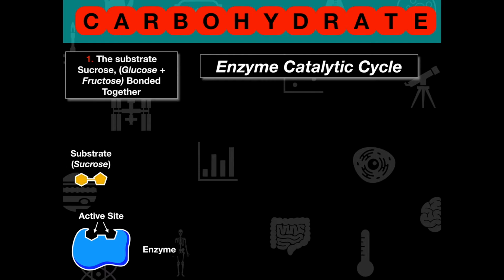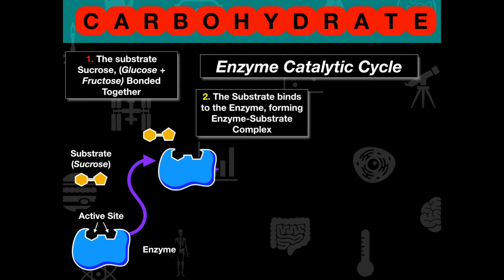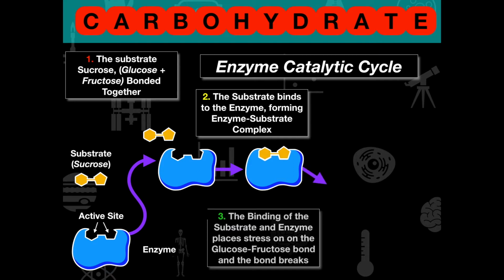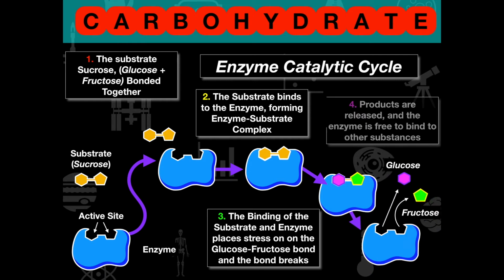So in this particular instance, the first part is where we have the substrate. So let's say we have glucose and fructose again. They're bonded together, and we have sucrose, and we want to convert that into the monomers. Well, this substrate is going to bind to the enzyme. We're going to form our enzyme substrate complex, and then in this particular case, this enzyme is going to create stress amongst those molecules, and remember, lower the activation energy, creating glucose and fructose.